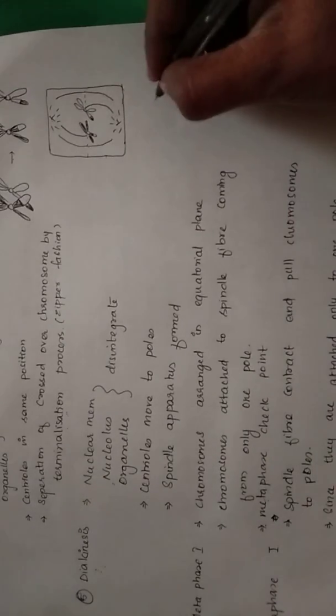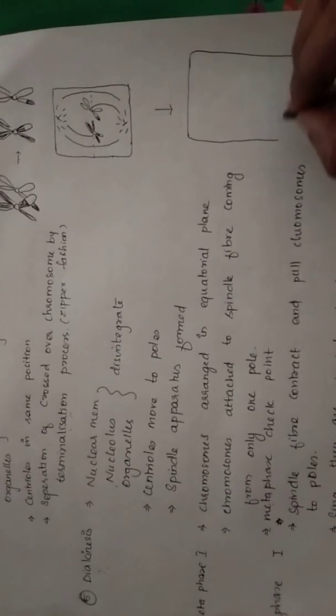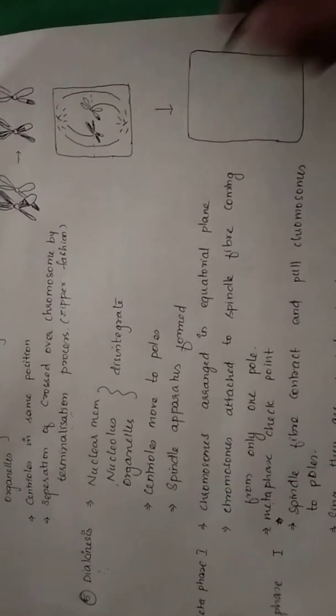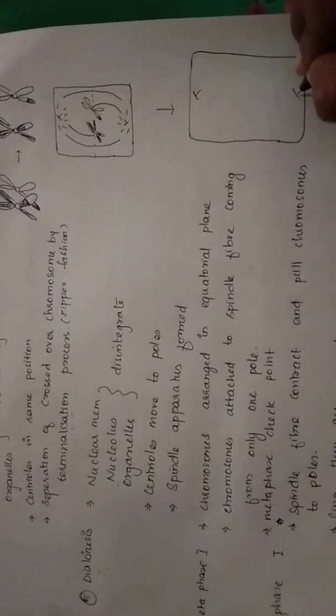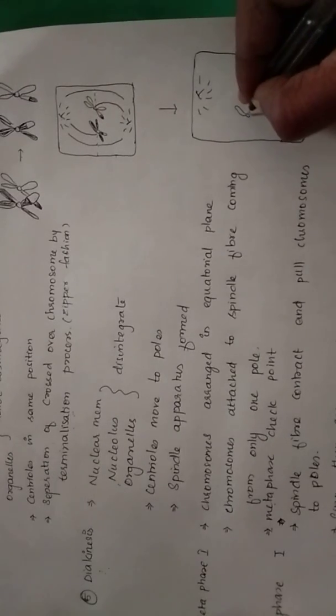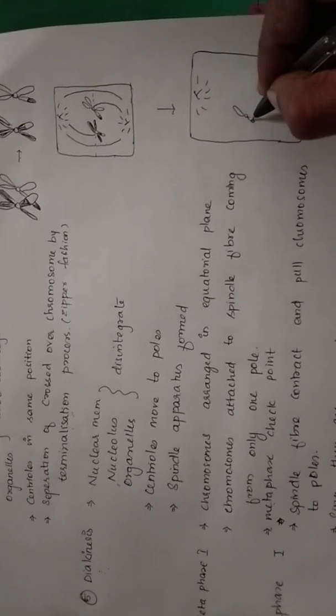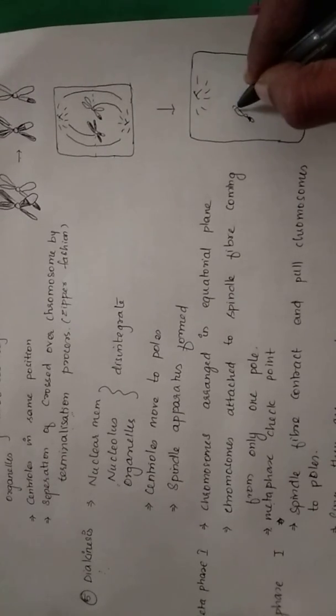Now in anaphase 1, spindle fiber contraction happens. So in spindle fiber contraction, they are going to pull the chromosome attached to them. What will happen here is that homologous pairs are attached to different spindle fibers. So in a homologous pair, if it is attached to different spindle fibers, we'll consider like this. I will show a tetrad like a dyad. So this is going to be like this.